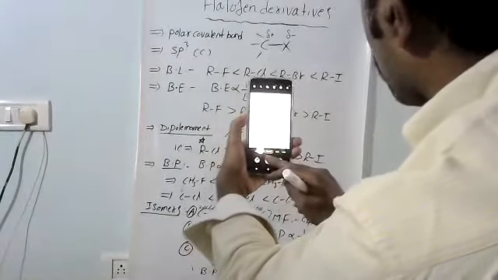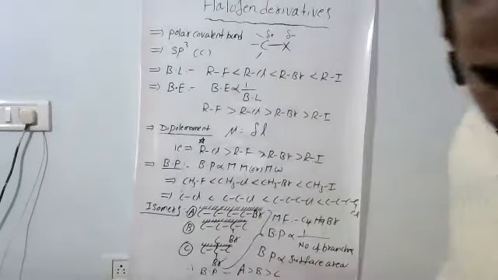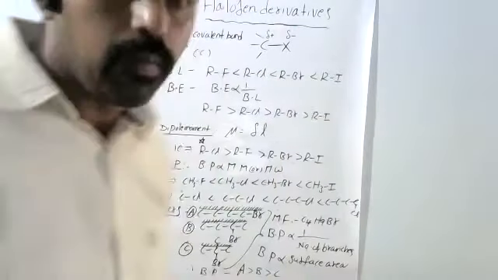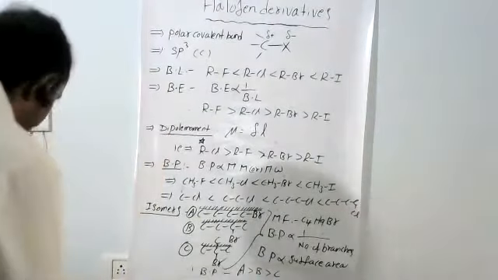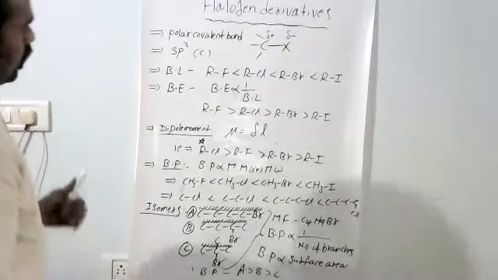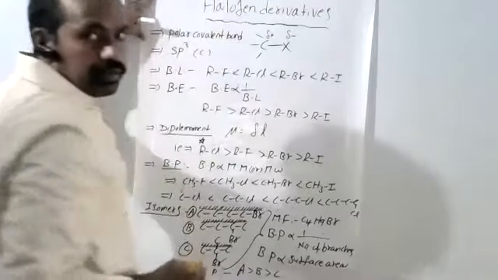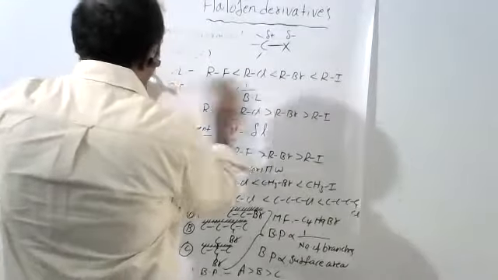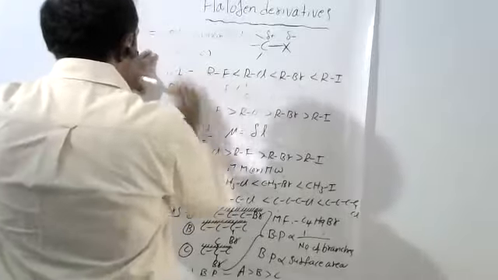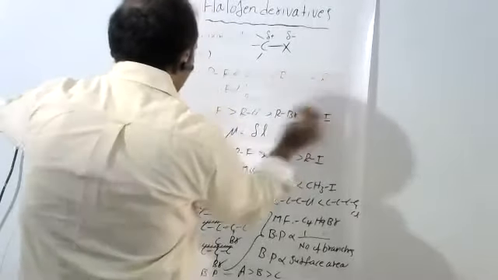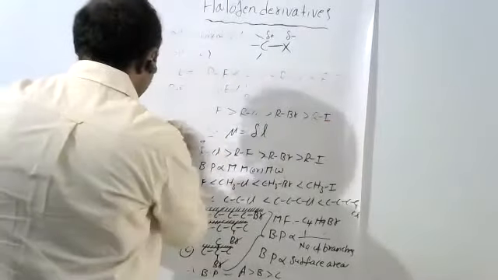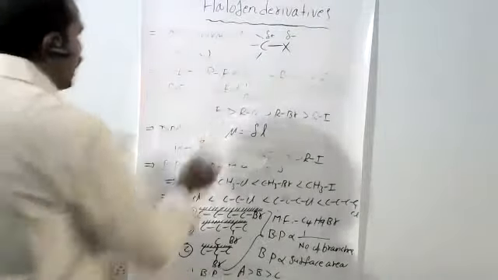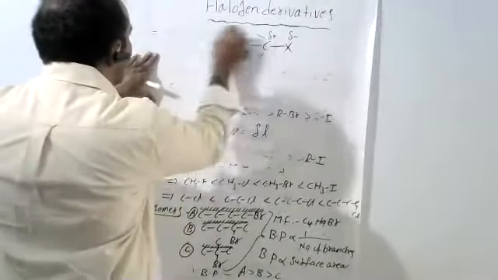Now say about solubility. What about solubility? The last point, solubility, is given. Solubility-wise, alkyl halides are very slightly soluble in water. Slightly.